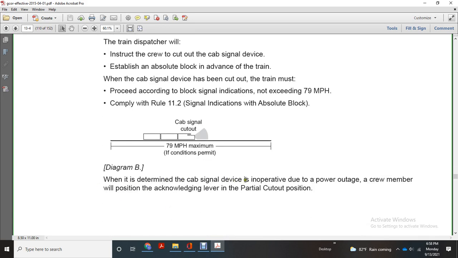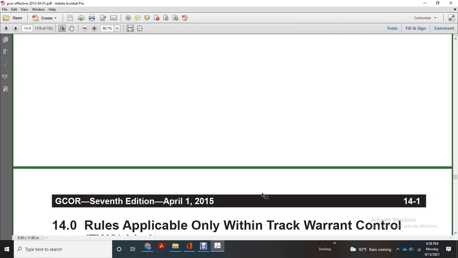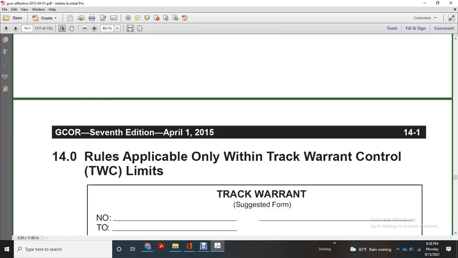When it is determined the cab signal device is inoperative due to a power outage, the crew member will position the acknowledgement lever in the partially cut out position. Alright, these are rules that apply only within track warrant control limits.